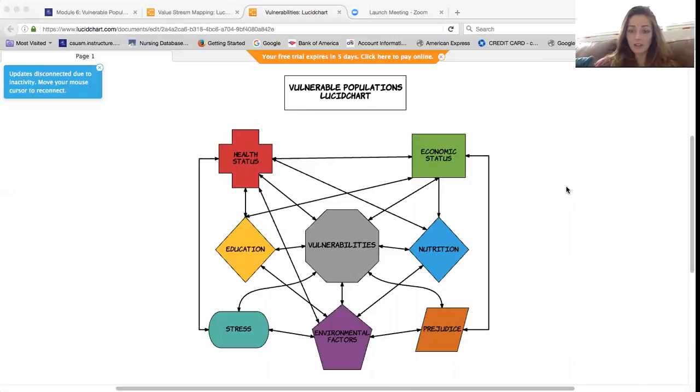And same thing with health status. If they're ill, it affects their economic status, because they may not have the proper funds because they're spending all their money on chronic illness.